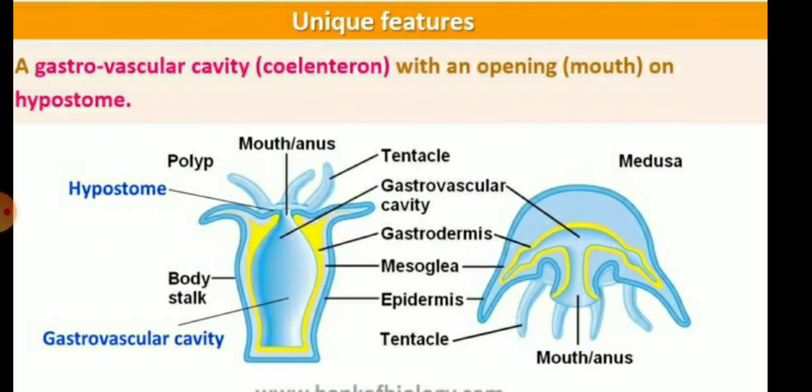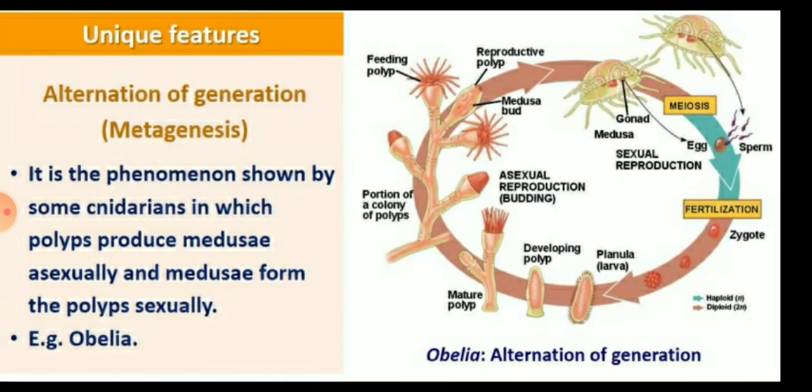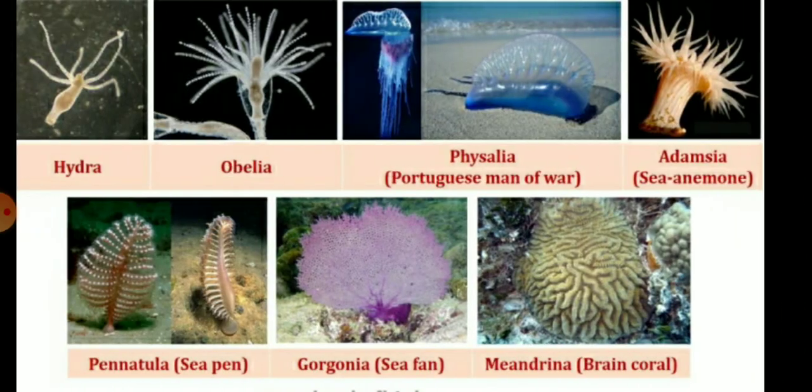So children, the gastrovascular cavity or coelenteron with an opening, the mouth, on the hypostome is also present. And there is alternation of generation, which is called metagenesis. It is the phenomenon shown by some Cnidarians in which the polyp produces the medusa asexually and the medusa forms the polyp sexually, for example Obelia. The general examples of the phylum are Hydra, Obelia, Adamsia and Physalia. All are examples of this phylum.